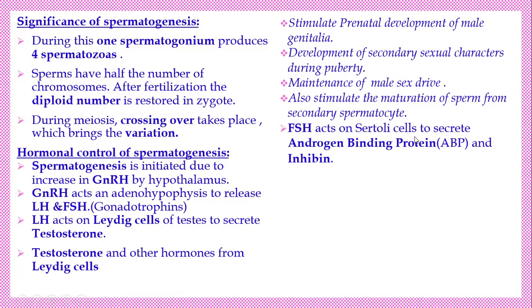FSH acts on the Sertoli cells to secrete the androgen binding protein. நல்லா கவனிச்சுக்கங்க. LH stimulates the Leydig cells for the releasing of testosterone. அதே சமயத்துல FSH acts on the Sertoli cells to release the androgen binding protein, that is the ABP, and also the hormone inhibin. Here the ABP, that is an androgen binding protein, is helpful to maintain the testosterone level. பாரு, இந்த ஸ்டிமுலேஷன் நடக்கல அப்படின்னா ஸ்பெர்மியோஜெனிசிஸே நடக்காது.